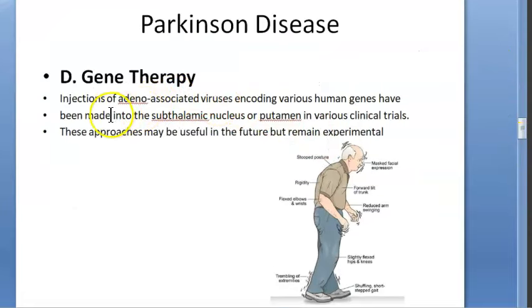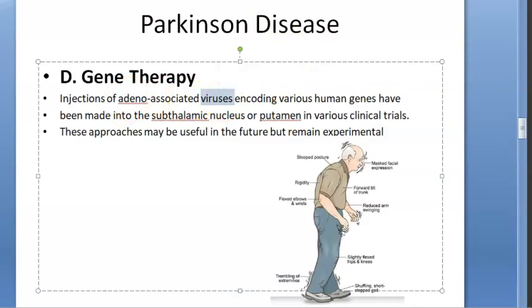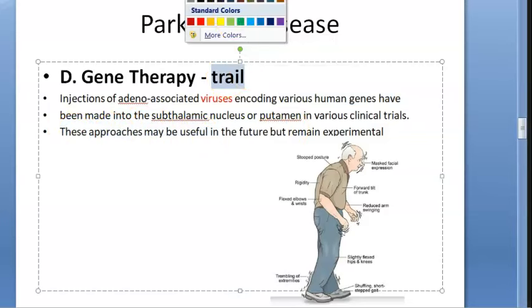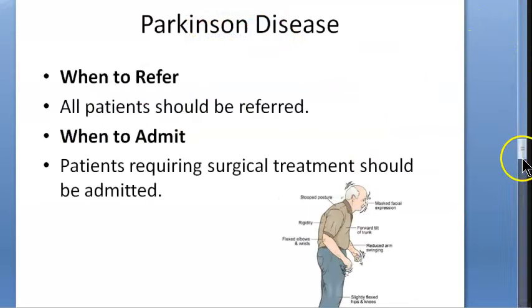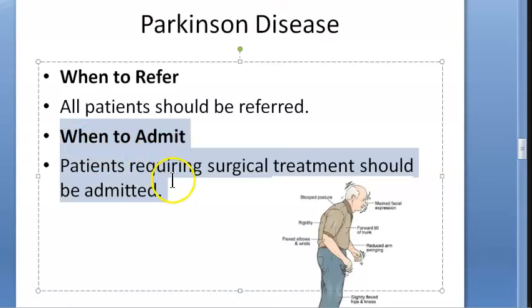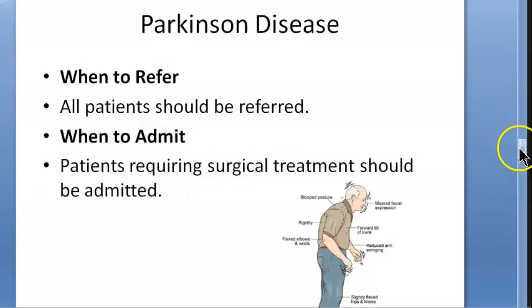Gene therapy. Injection of viruses. Now, where are we going? Adeno-associated viruses encoding various human genes have been injected into the subthalamic nuclei or putamen in various clinical trials. This is still in trial. So you will introduce some virus which can encode some genes for you. Okay. So then next is what? Whom will you admit, who require surgical treatment. They are admitting. Okay. So now let's take a recap.